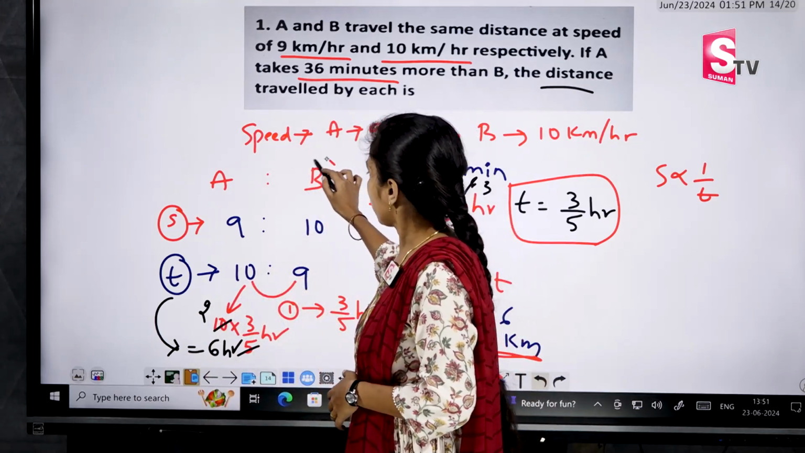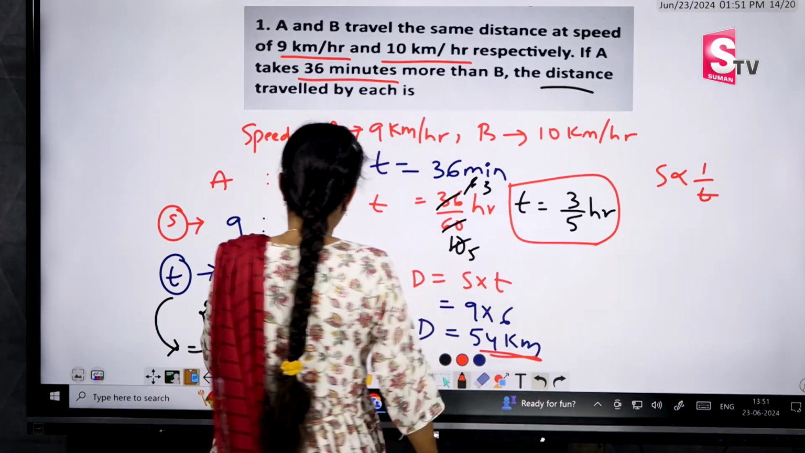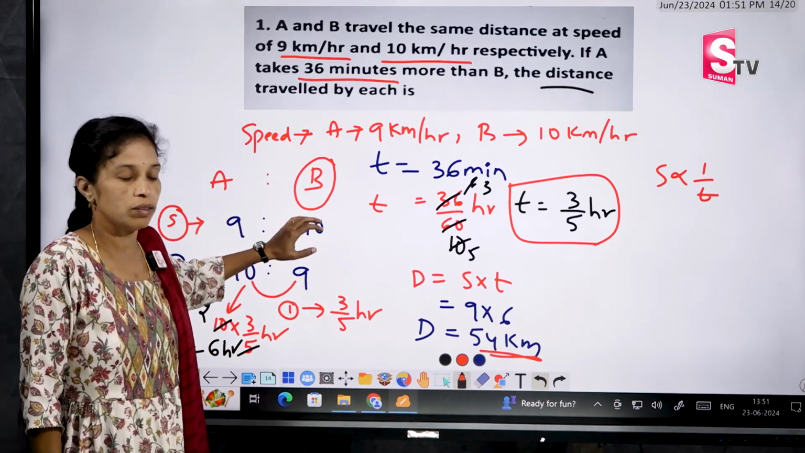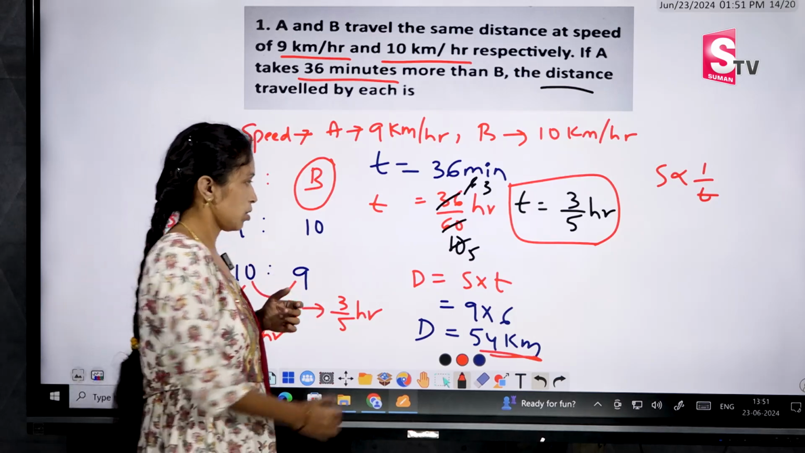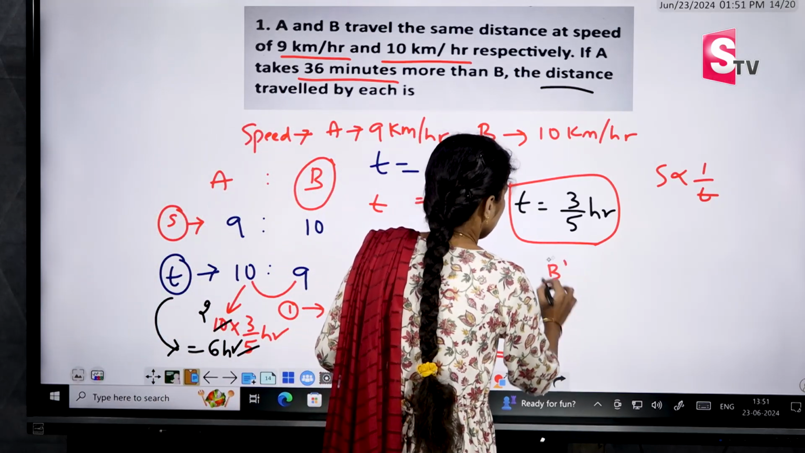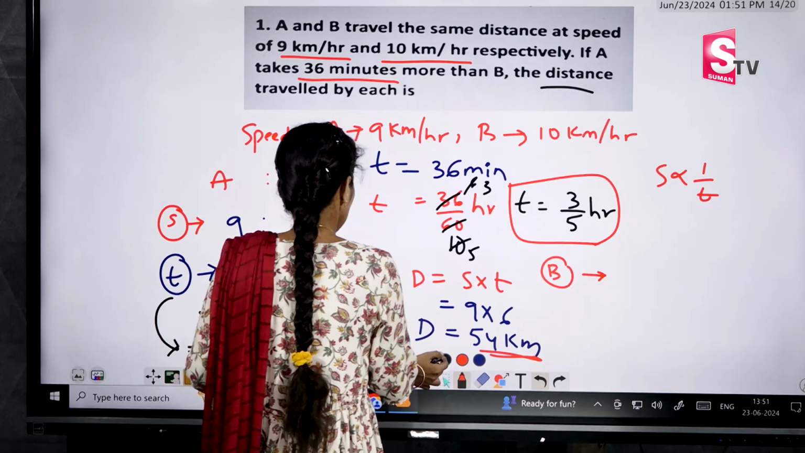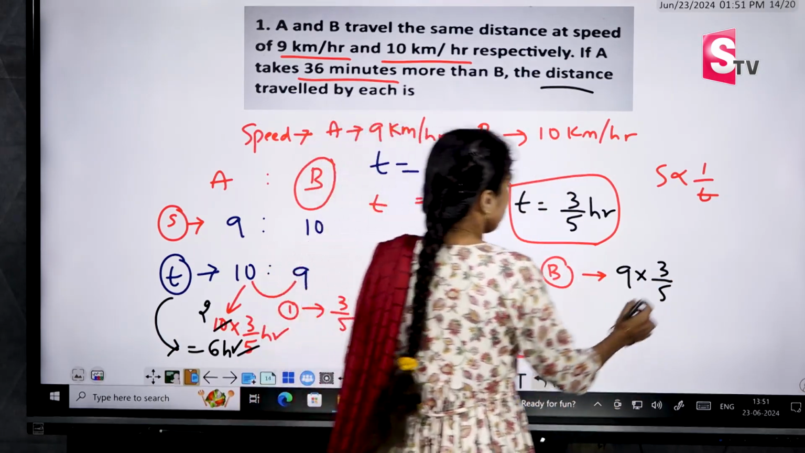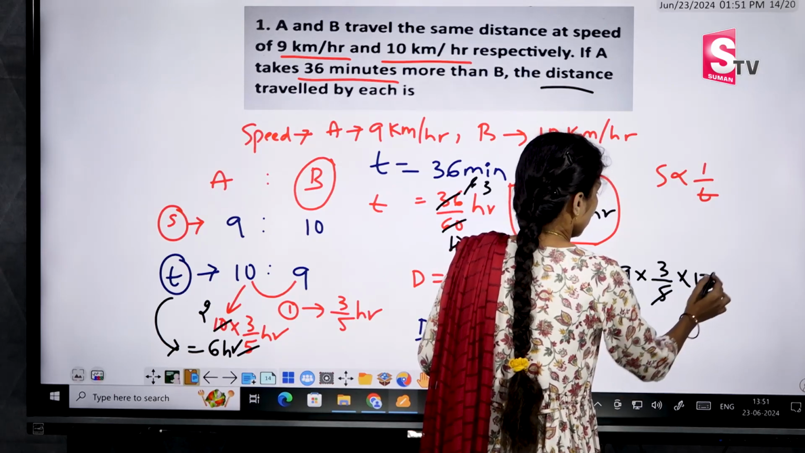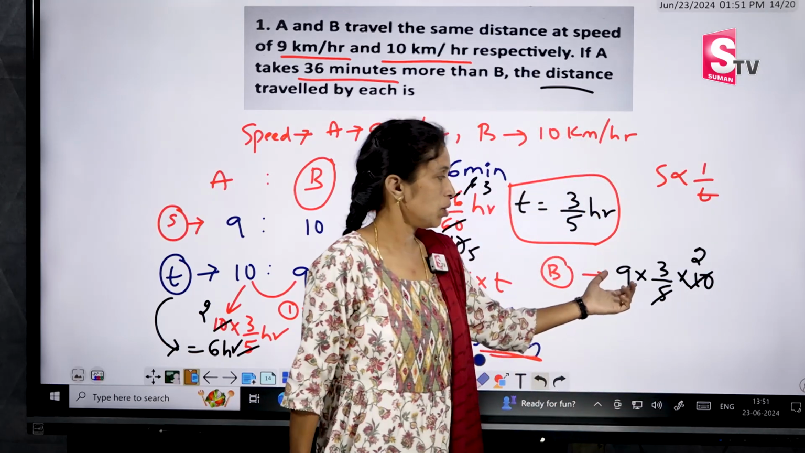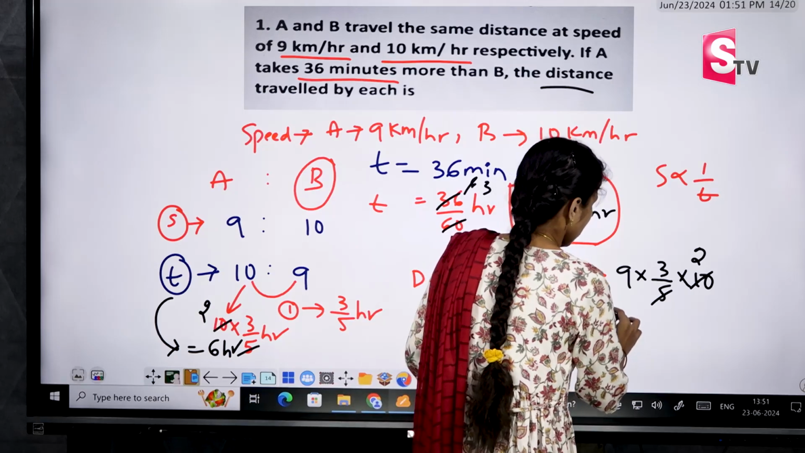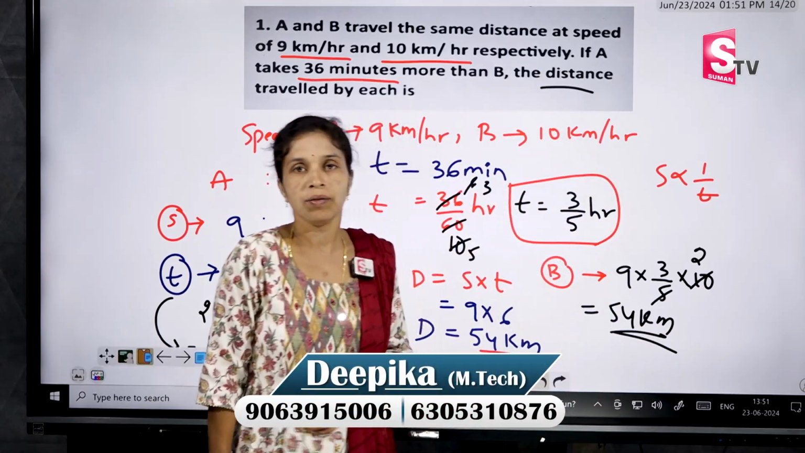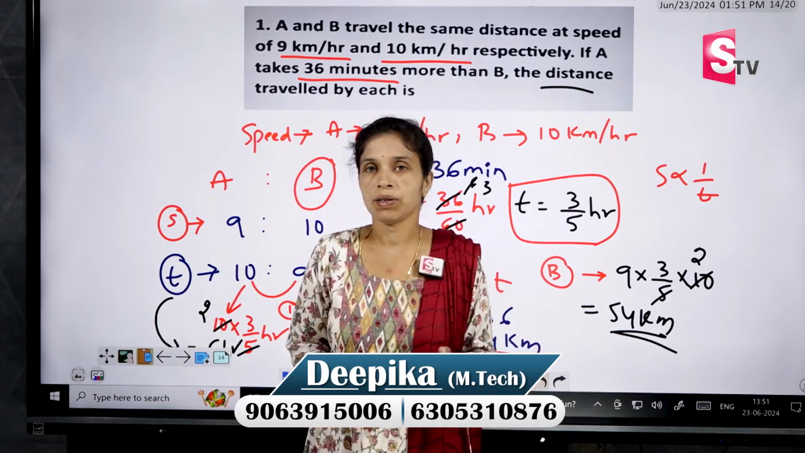If you want, you can try with B. What is the procedure? This 9 into 3/5. After that you have to multiply with 10. So you will get the same answer. If you want, I am writing for B. For B, what is the time? 9 into 3/5. What is the speed we have? Into 10. 5 ones are 5, 5 twos are 10, that is nothing but 9 6s are 54. Both are same. We will get the same answer. Okay, so this is about the distance and speed questions.